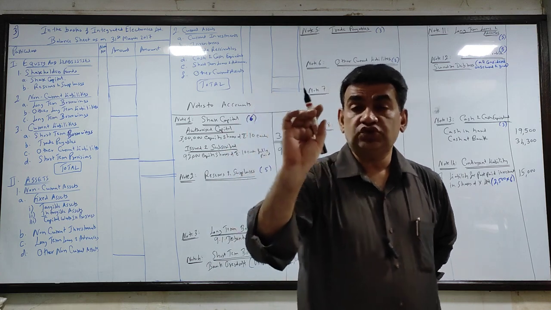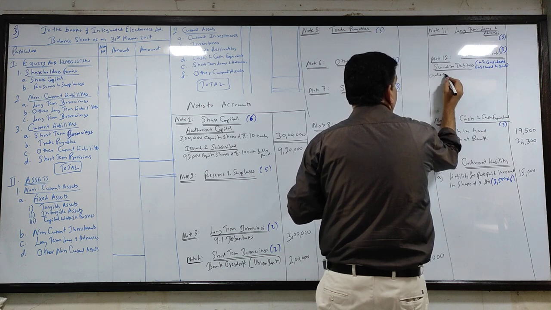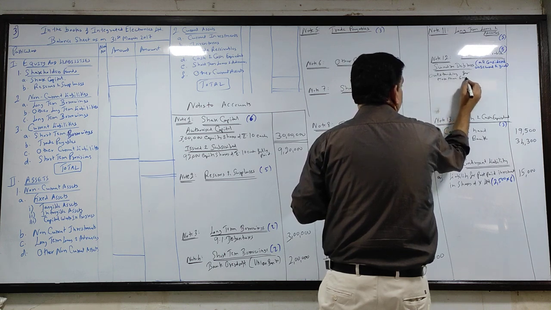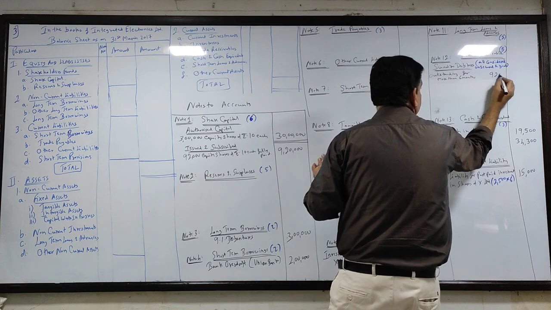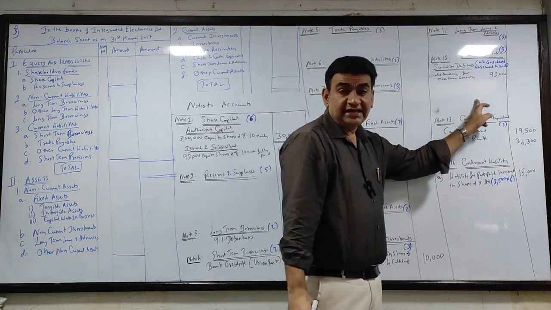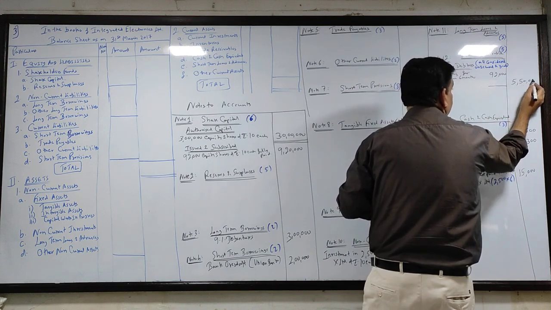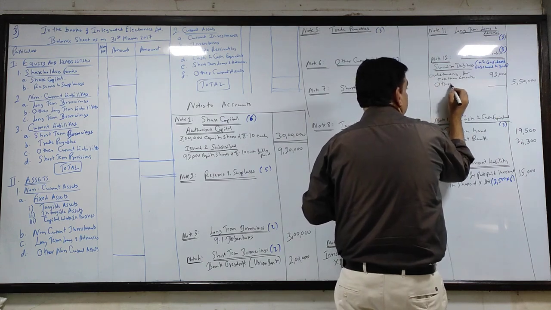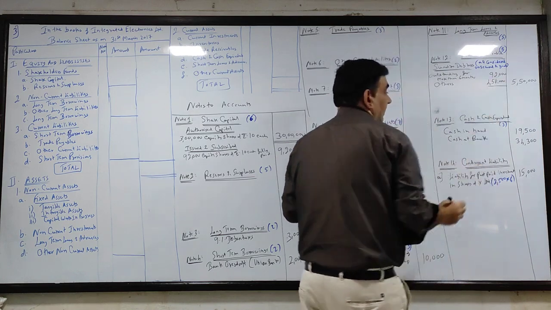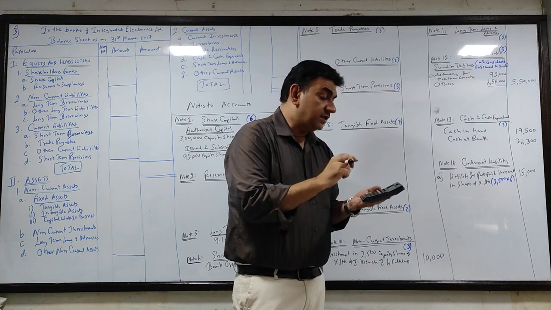So what you have to do? You have to just show the breakup. How will you do it? Sundry debtors, we'll write here outstanding for more than 6 months, 92,000. The breakup you will put in the inner column: outstanding for more than 6 months 92,000. And for the rest, how will you find the rest? Leave one line, write 550 outside. Against the balance you will write others, and others will be 550 minus 92,000.